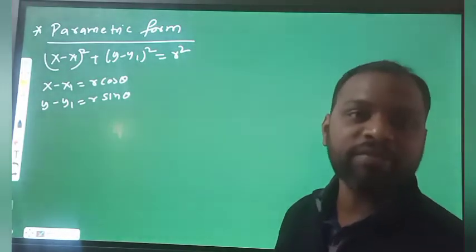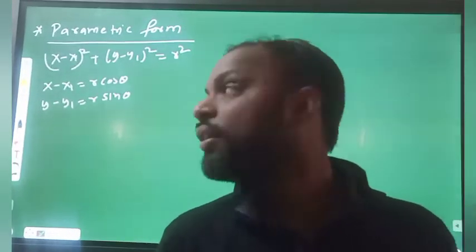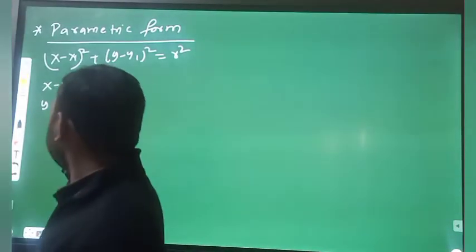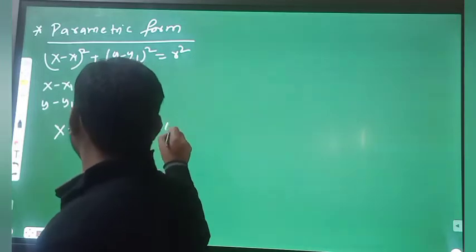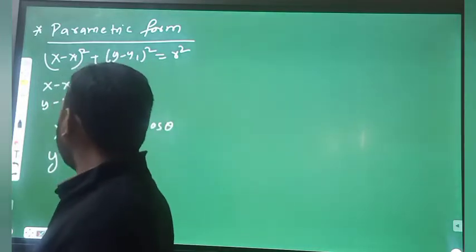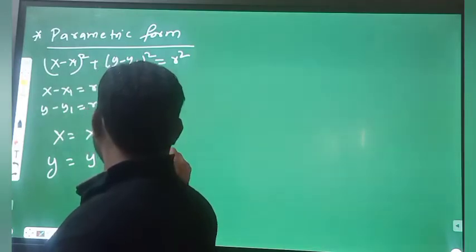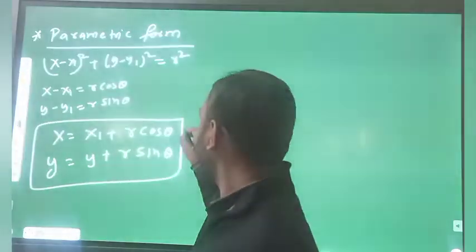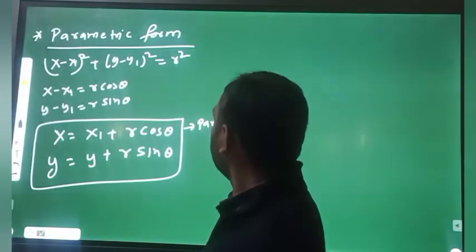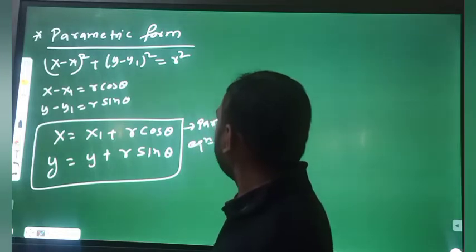So x is x1 plus r cos theta and y is y1 plus r sin theta. So this is the parametric equation of the circle.